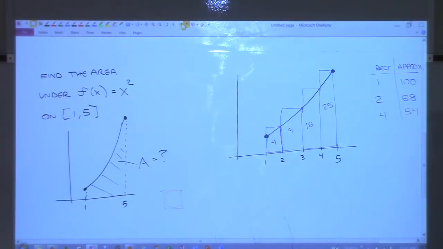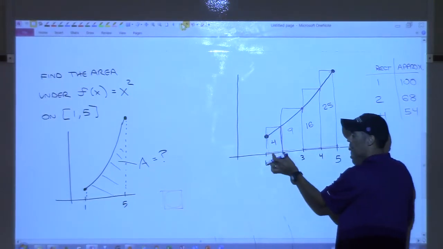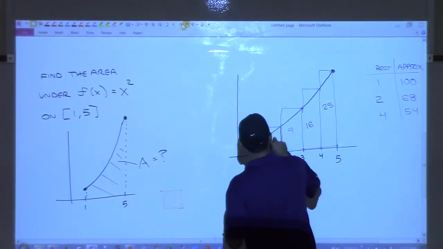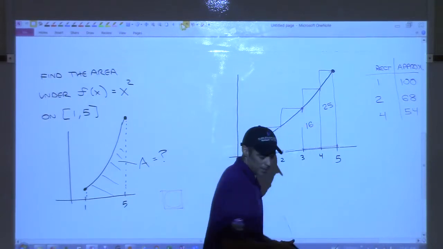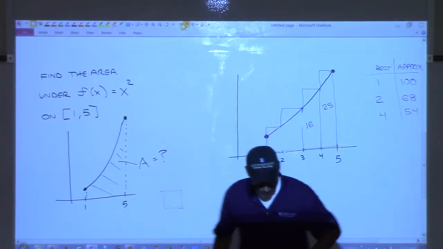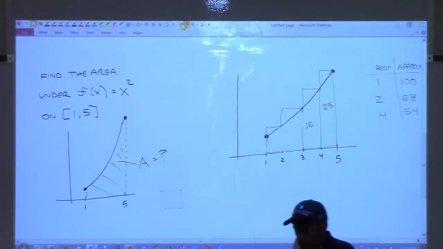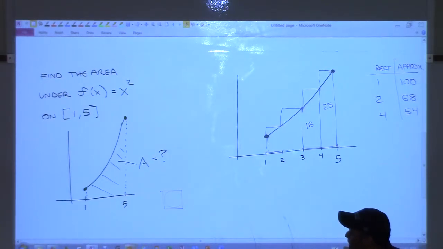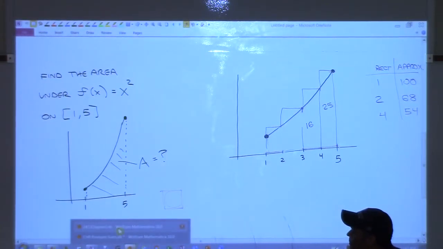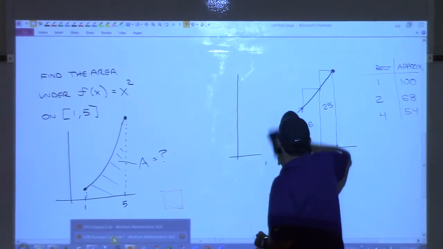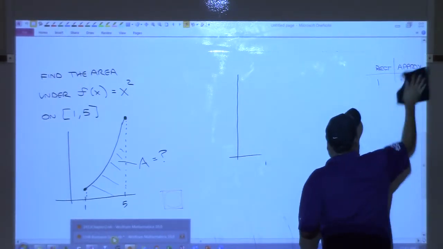Go half, right? Instead of going 1 wide, let's go half wide. So what would happen there? Well, you know what? That becomes kind of a pain, doesn't it? So why don't we do this instead? We only know rectangles, we don't know triangles, right? Well, yeah, they're a little harder to calculate, but we can always find the area of triangles.